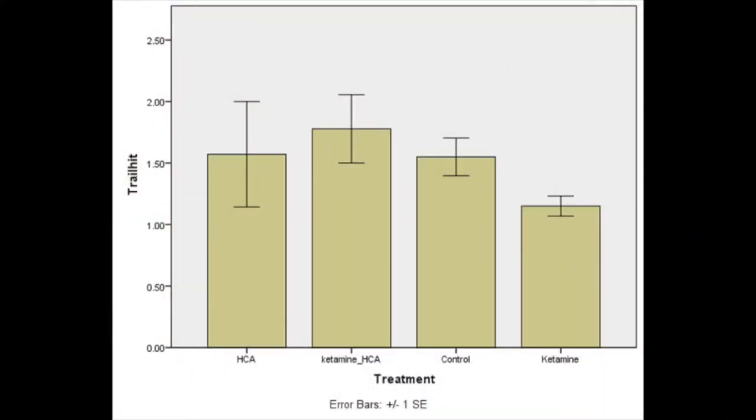For our fifth graph, we compared the total amount of time spent by each treatment group in the second quadrant of the Morris water maze. We specifically chose that one because it was the one closest to the platform. To test this, we once again ran a one-way ANOVA, and unfortunately, we did not find any statistical significance between treatment groups and the amount of time spent in the second quadrant.